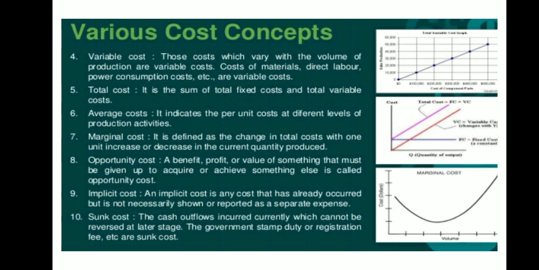Now let us understand what is implicit cost. An implicit cost is any cost that has already occurred but is not necessarily shown or reported as a separate cost. Implicit is there but it does not have a separate existence. It has been summed up with other cost.